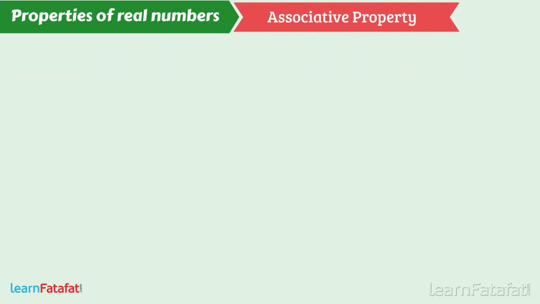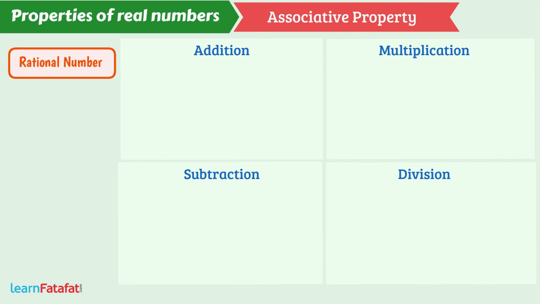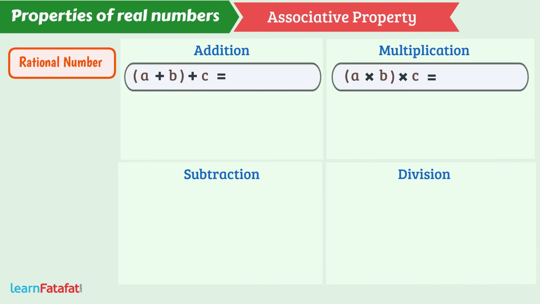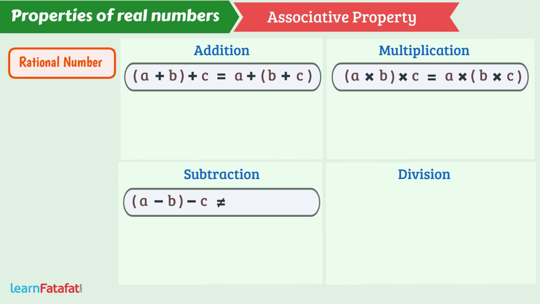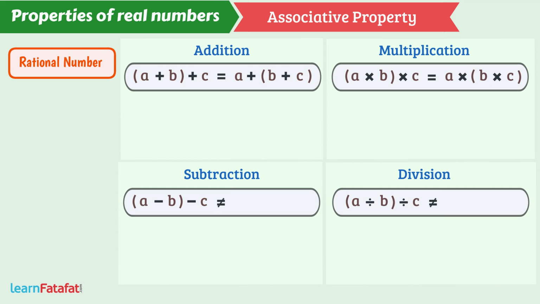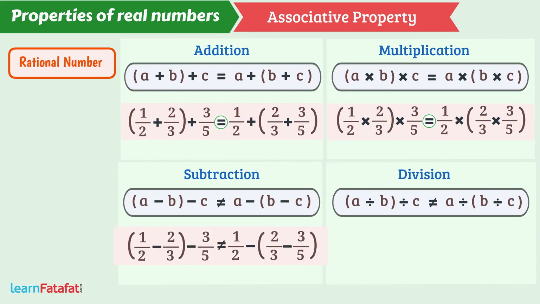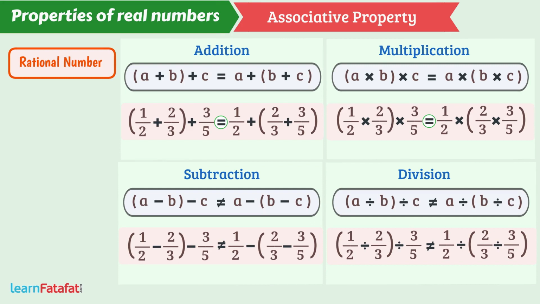Associative property. The addition or multiplication of rational numbers can be grouped in any way, but subtraction or division of rational numbers cannot be grouped in any way. So, addition or multiplication of rational numbers is associative, while subtraction or division of rational numbers is not associative.